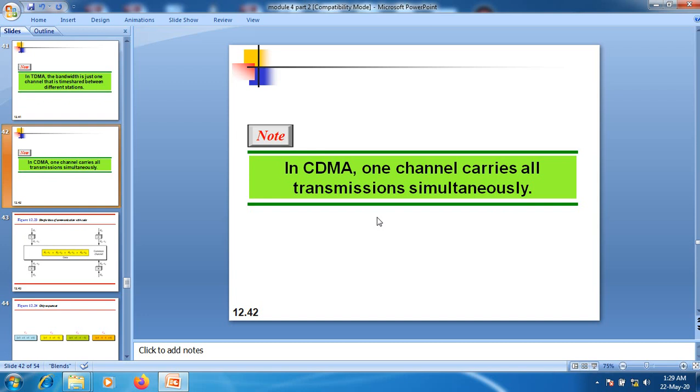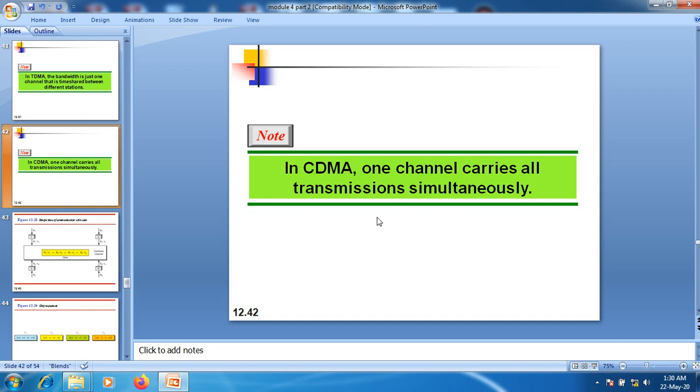If these two stations send the data simultaneously, the fellow who knows Kannada easily extracts the Kannada words from it. That is, he hears those Kannada terms properly. And the fellow who knows Tamil hears the Tamil words very clearly.